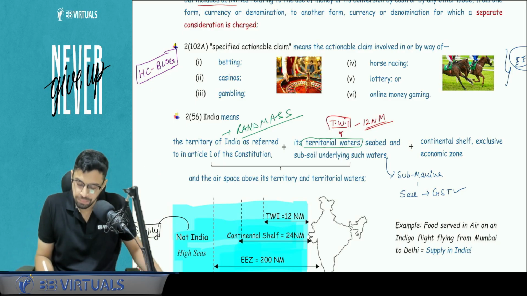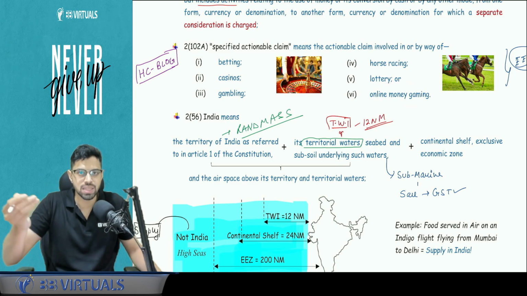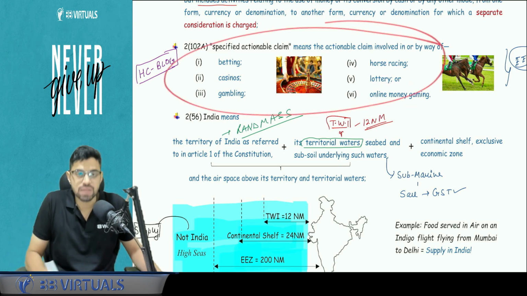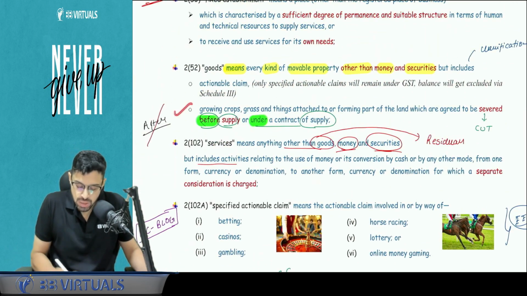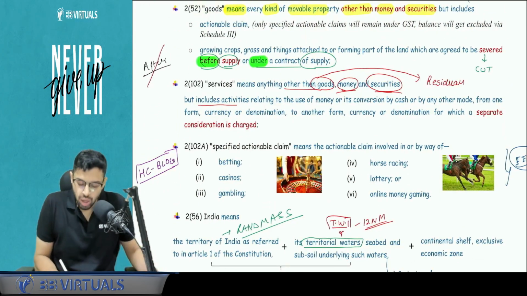High Court Blog means horse racing, casino, betting, lottery, online gaming money, and gambling. Online money gaming is the only good which is intangible in nature. So these specified actionable claims are still under the scope of GST. Is this clear? The second clause specifies that goods includes crops, grass, things attached to or forming part of